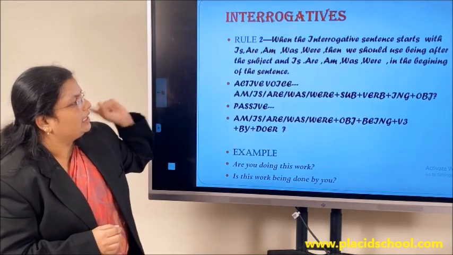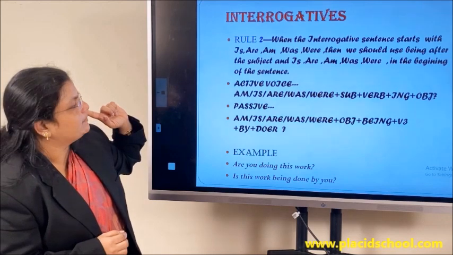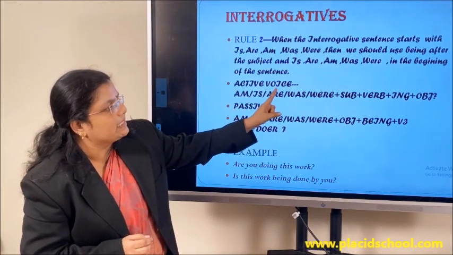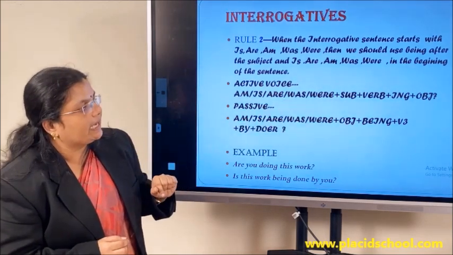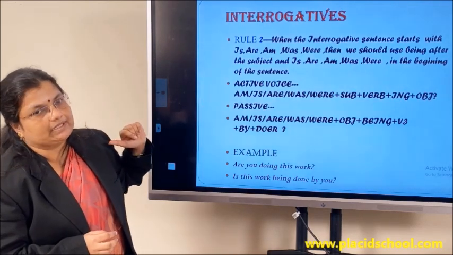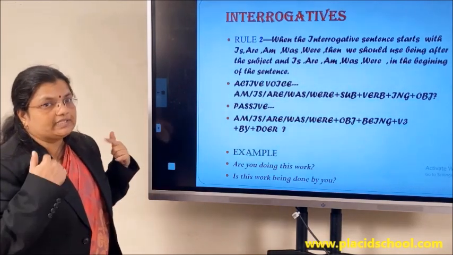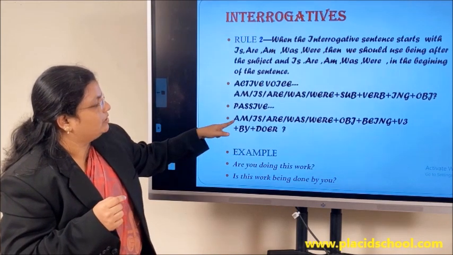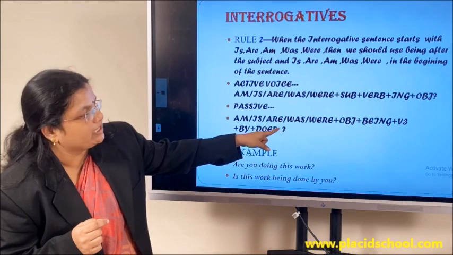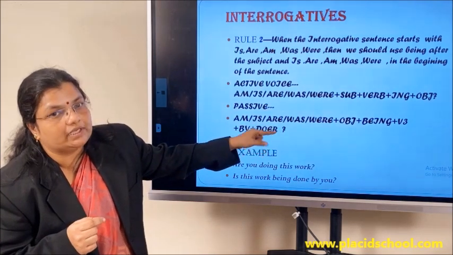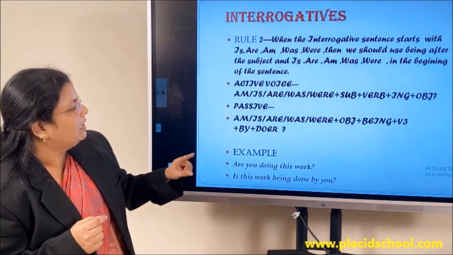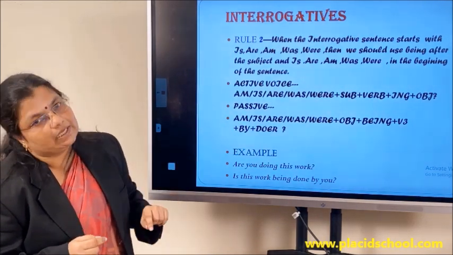Let us look into the continuous form structure of active voice. If it is present continuous, it would be am or is or are plus subject plus verb plus ing form of the verb plus object. Now when we change that to passive, how would that be? We are discussing present continuous. So please look, it would be am or is or are plus object plus being. You have to bring in the verb being plus the V3 form of the verb given in the question plus by preposition plus the doer.